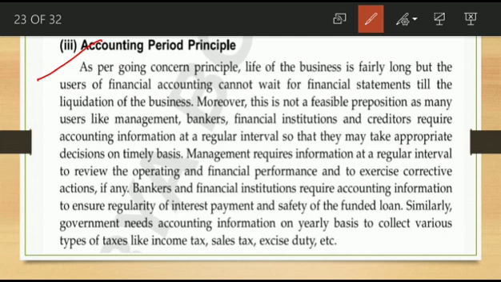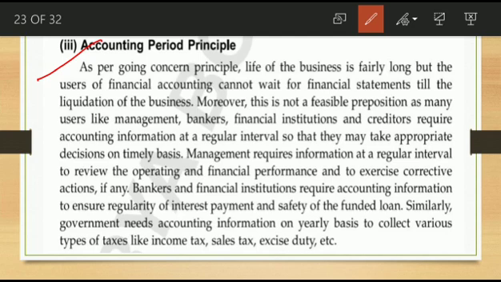Financial statements are commonly prepared on an annual basis, but quarterly or half yearly can also be prepared. Commonly the accounting period is one year. They can follow either the calendar period or the financial period. Calendar period means January 1st to 31st December, but most business people follow the financial accounting period, starting from 1st April to 31st March of the next year. This is the accounting period consideration.